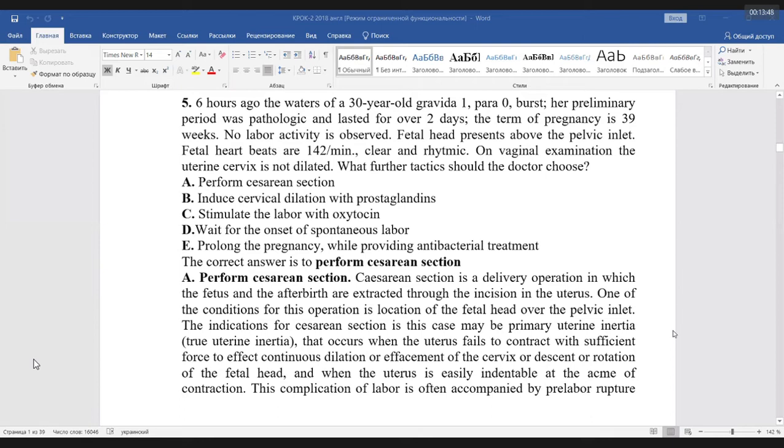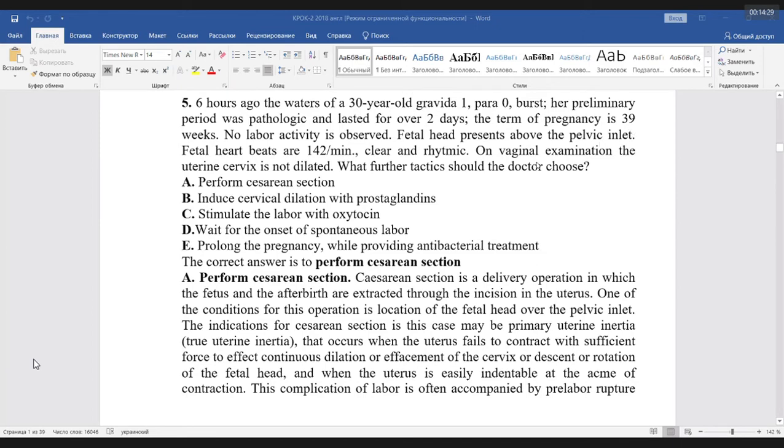Your argumentation, please. My dear, no labor activity, but the fetal head is present in the pelvic inlet. No, first of all, what do we have here? I told you they spoke about the pathological preliminary period lasting 2 days. Imagine, it should be 4 hours, but it lasted 2 days.